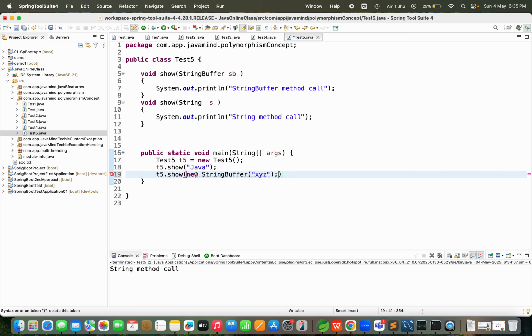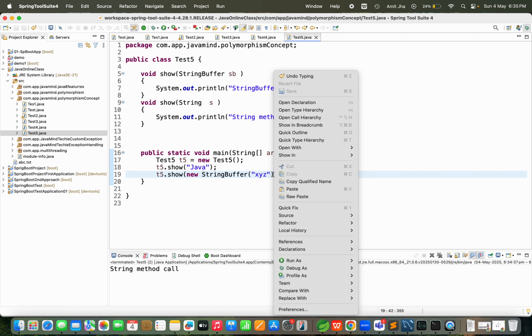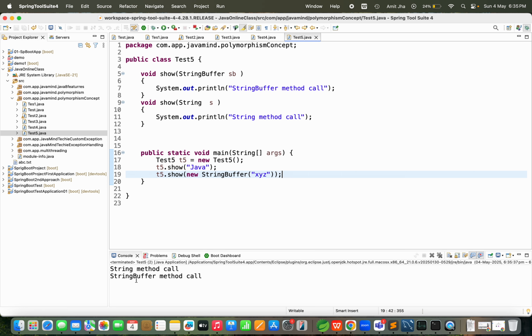What issue is coming here? Why new StringBuffer? Okay, yeah, I'm keeping it here. Correct? Yes. Guys, see, what should be the result? Any idea? Guys, see, this time the StringBuffer method will be called. Calling or not? So if you overload with StringBuffer and String, then as per the respective call, the method for the respective argument will be called.